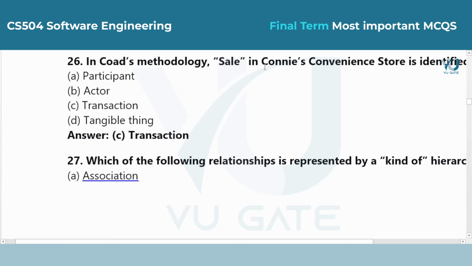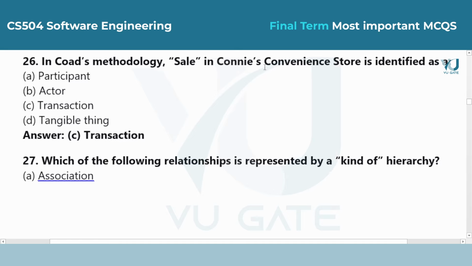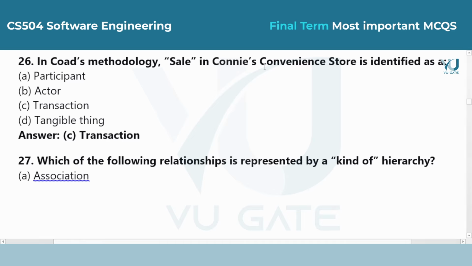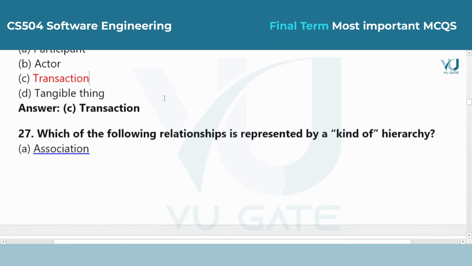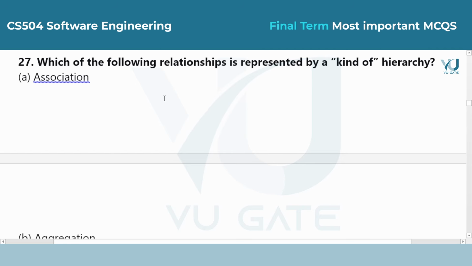Question 26. In Coad's methodology, a sale in Connie's convenience store is identified as, answer is option C, transaction. A sale is an event that happens at a specific time and involves a set of data. In Coad's approach, these types of events or exchanges are called transactions.